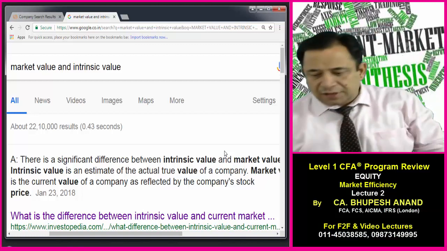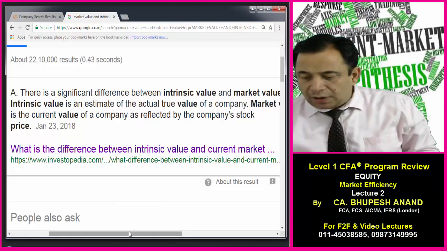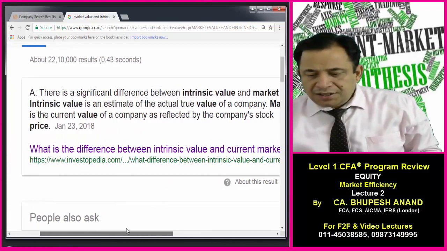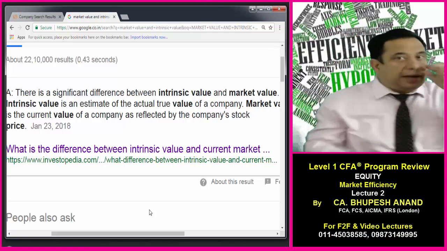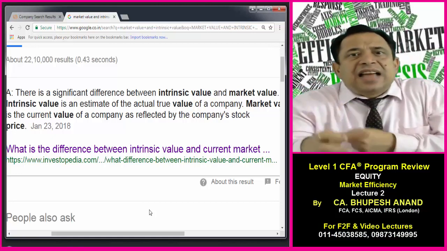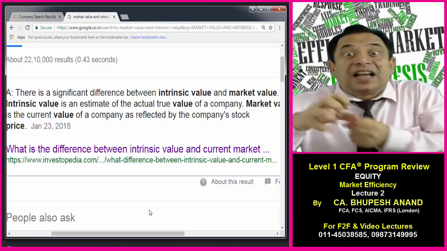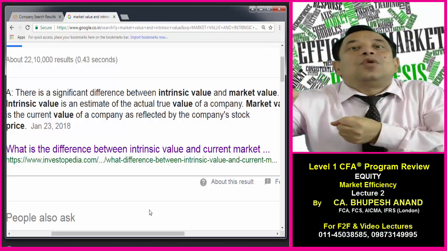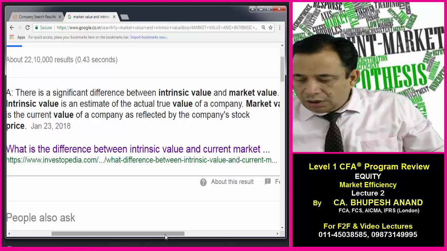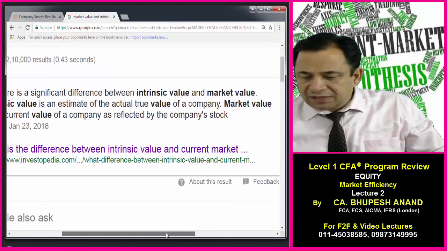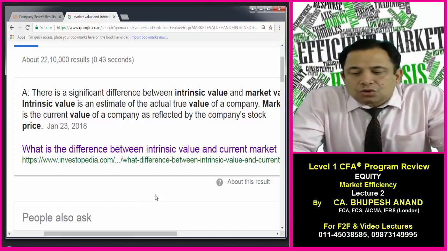What is the meaning of market value? What is the meaning of intrinsic value? There's a difference between intrinsic value and market value as per Google Baba. Intrinsic value is an estimate of the actual true value of the company. If we actually sell the assets and actually pay the liabilities, how much will be the actual net worth, how much will one equity shareholder get in his pocket. That is intrinsic value. And market value is the current value of the company as reflected by the company's stock price.